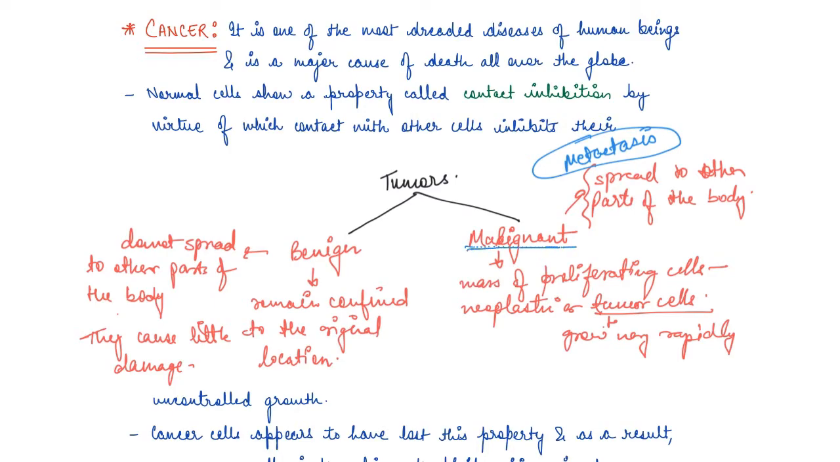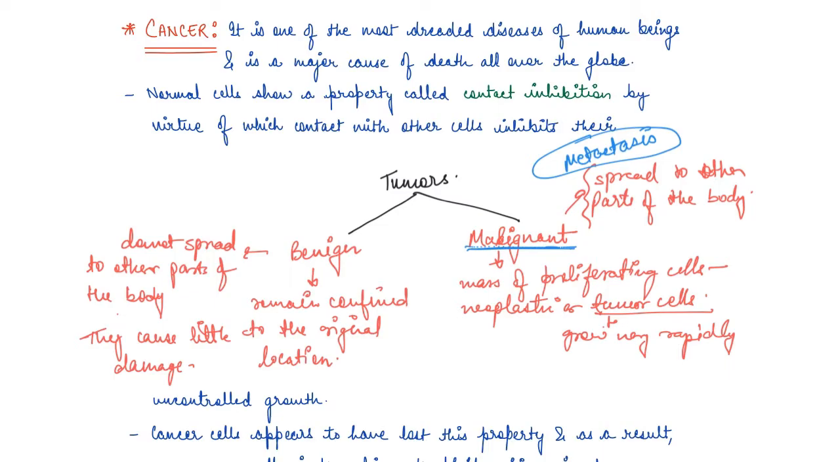And why so? This is because these have mass of proliferating cells which are known as neoplastic or tumor cells. These grow very rapidly, and they also reach the blood, and through blood, wherever they get lodged in the body, there they start a new tumor, right? So they basically spread to other parts of the body, and this spreading is known as metastasis, which is the most feared property of malignant tumors.